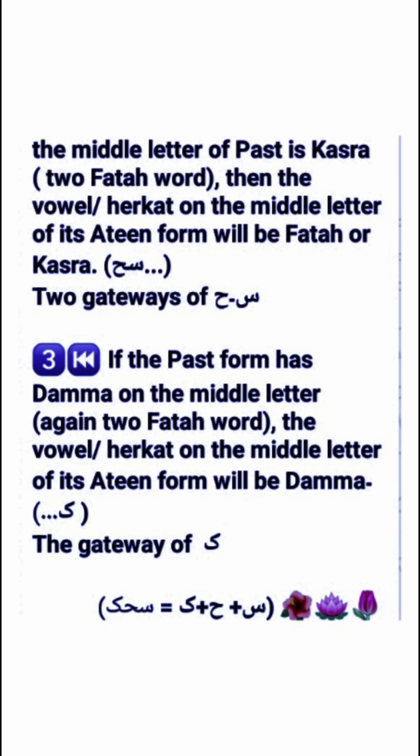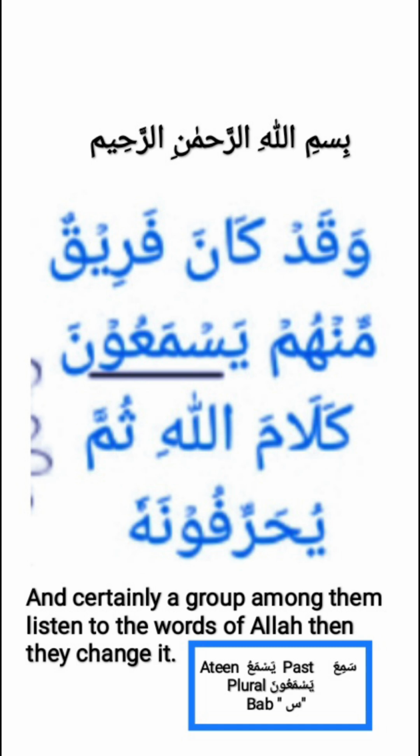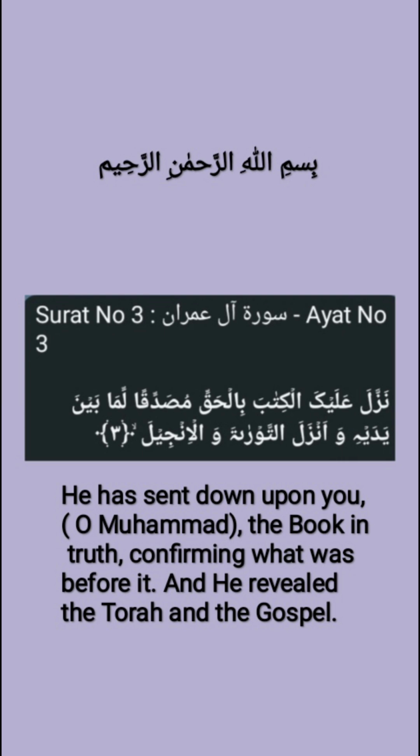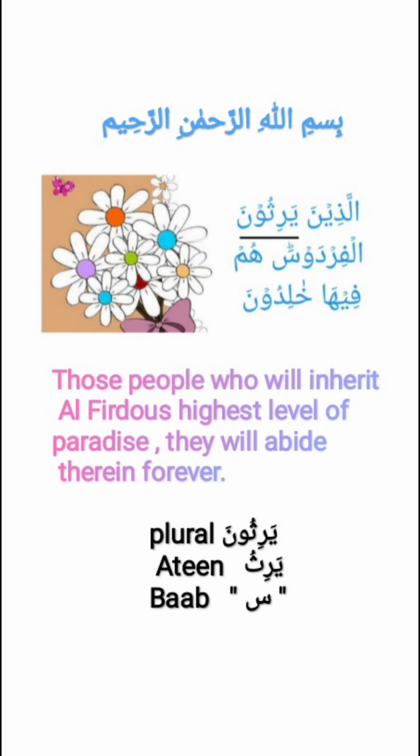The gateways of Seen, Ha, Kaf are the babs of the second group of Sulasi Mujarrad. In this verse, yasma'una is the plural Athene and its pattern is sami'a, yasma'u, yasma'una, Bab Seen. There are different meanings of these words: nazala, anzala, and nazzala. Again, here is a verse and its translation.